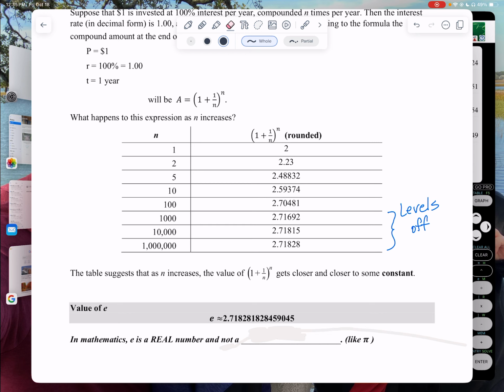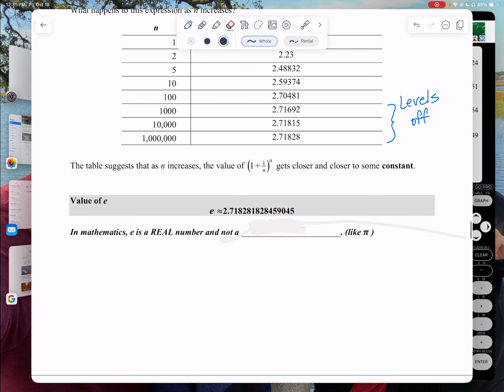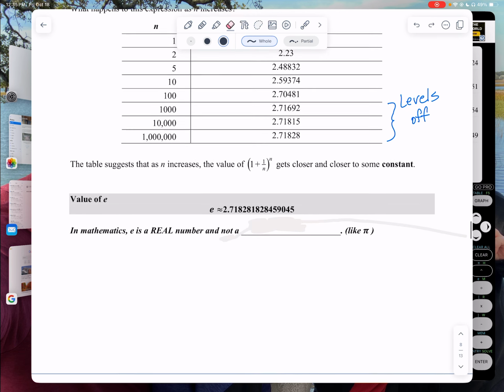It looks like it's getting close to one number, 2.718 something something something, and that is the value of E. You use E so much, it's like pi in geometry. It happens so much in finance that it's not a variable. It actually is a number. Okay, so now let's use it.